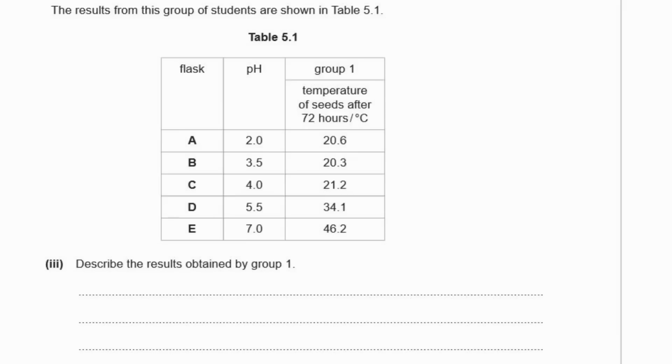The results from this group of students are shown in table 5.1. So this is a table. We have flasks A to E. We have a pH from pH 2 to pH 7, acidic to neutral, and the temperature is about the same for the first 3, and then it goes up to 46 degrees. Pretty much over doubles between A, B, and C to E. All right, so describe the results obtained by group 1. Okay, it doesn't say use the table, but they're implying that you need to use the table, so that's a data quote.